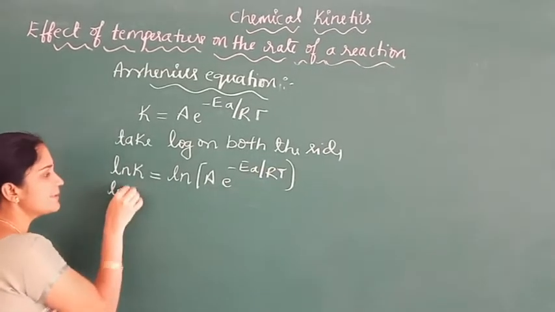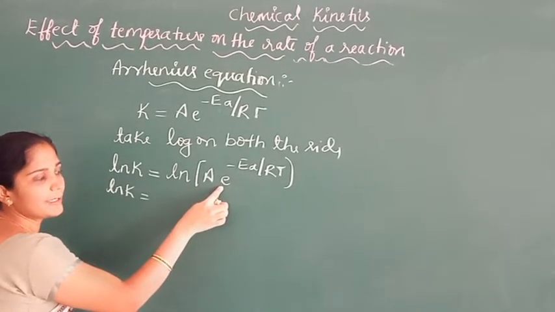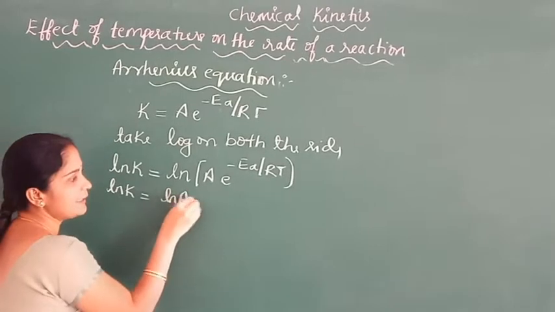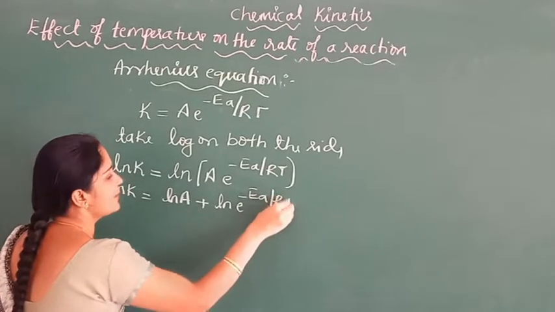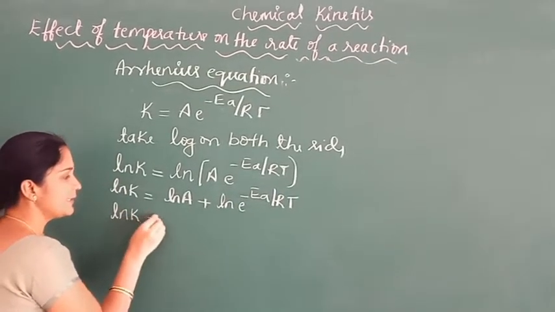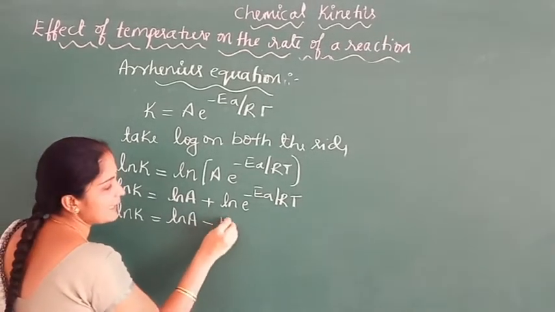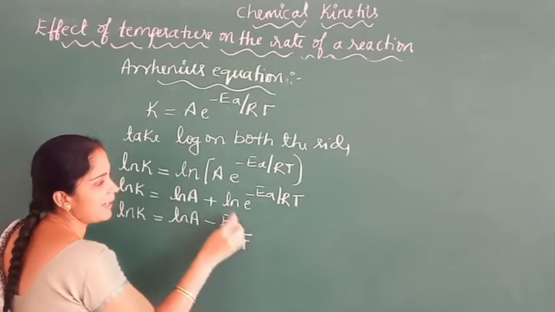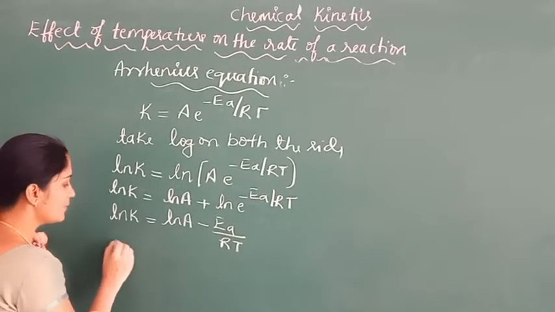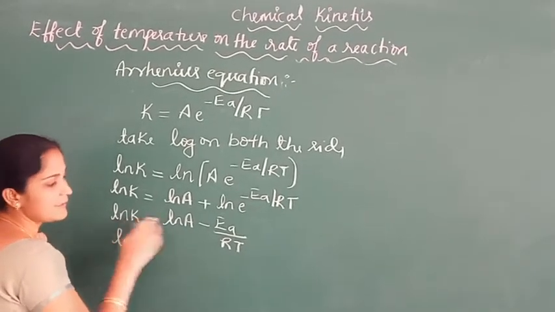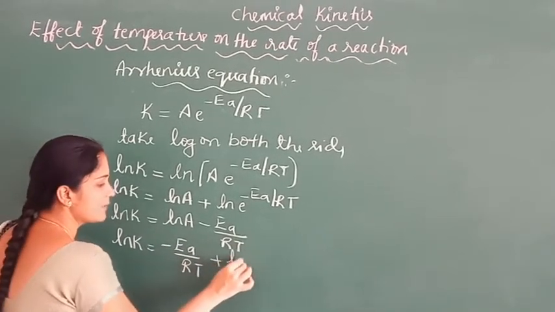This is in the form of log AB, and log AB can be written as log A plus log B. Therefore ln K equals ln A plus ln of e to the power of minus Ea by RT. Ln e value is 1, therefore this becomes minus Ea by RT. So this equation is rearranged as ln K equals minus Ea by RT plus ln A.